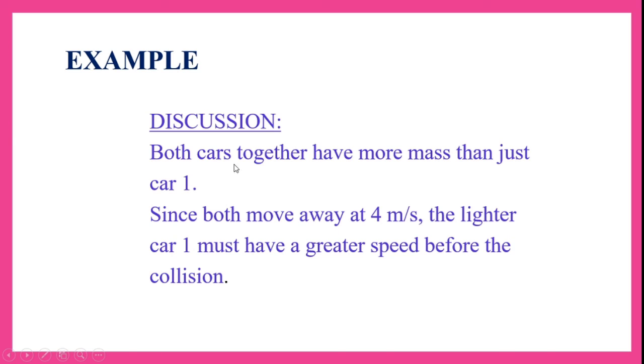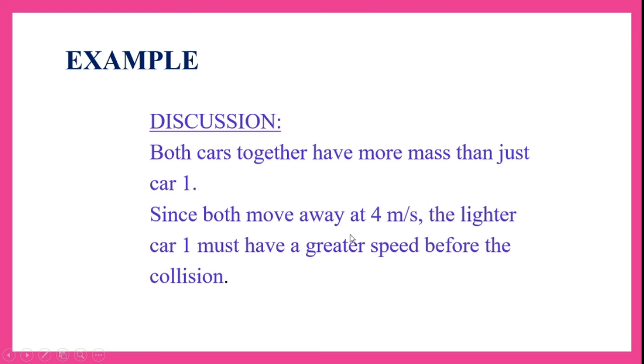If you see the example, both cars together have more mass than just car 1. The first car's mass is 1000 kg, but when we add both cars, the mass increases to 2500 kg. Since both move away at 4 meters per second, the lighter car 1 must have had a greater speed before the collision.